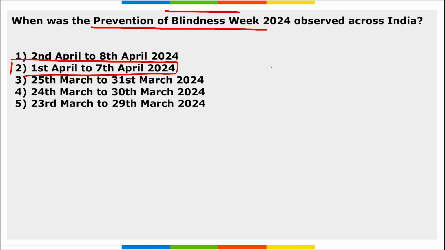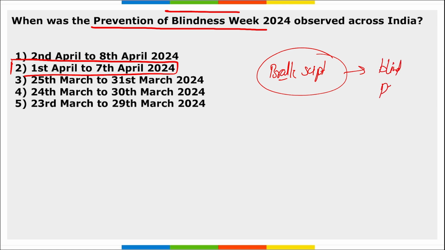Apart from this, there is a braille script, right? This is the script for blind people. So Prevention of Blindness Week is observed from 1st to 7th of April, and it highlights how blindness can be prevented and various ways about it.